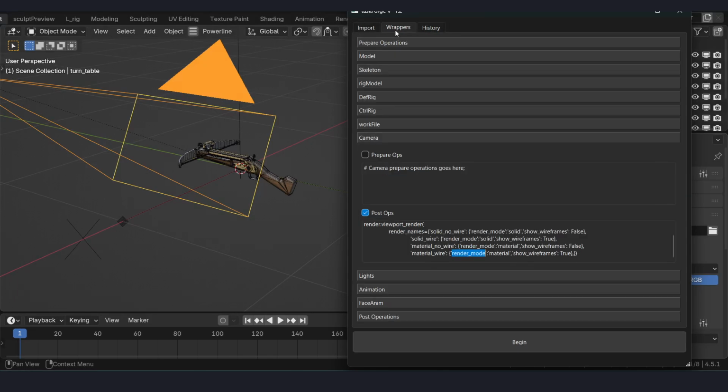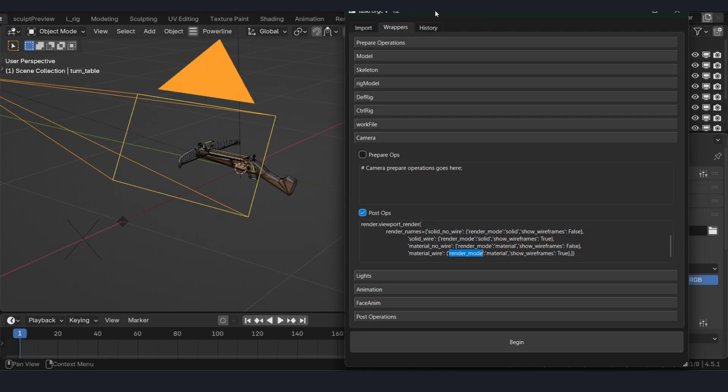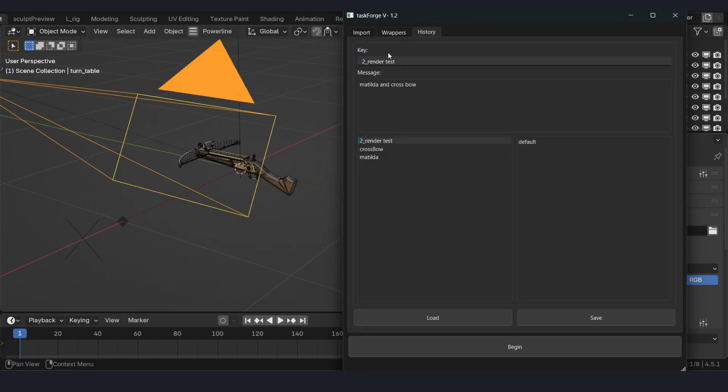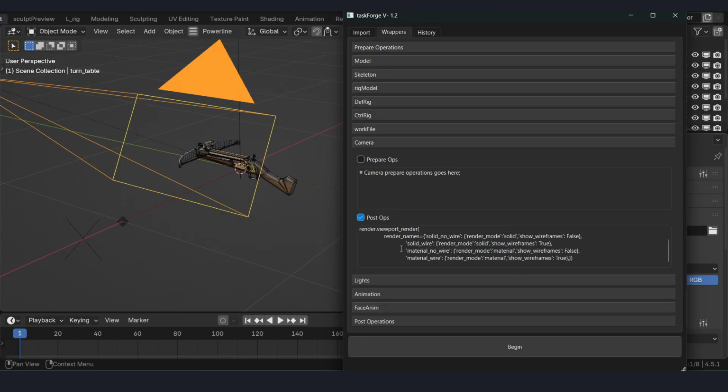crossbow. So once we set up the things we want to run, I also added another feature to save them. So here I added it as a schema to render test. Once I load, all the things I set up before will be loaded.